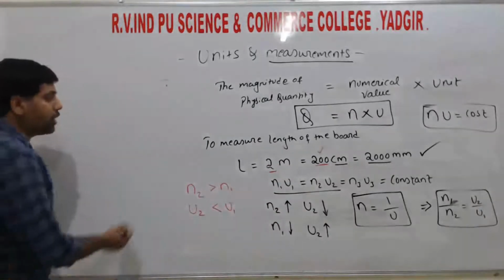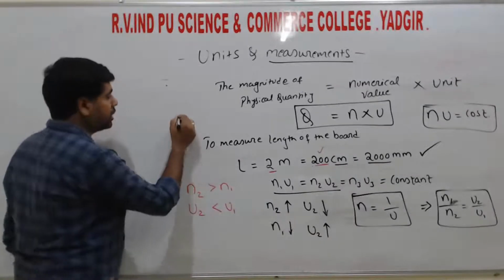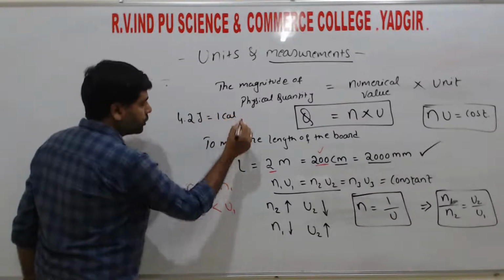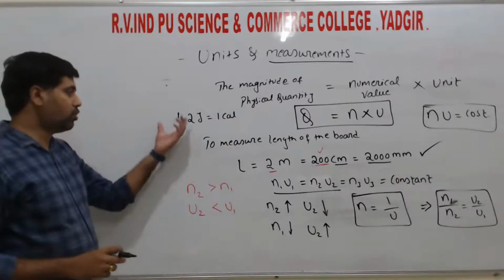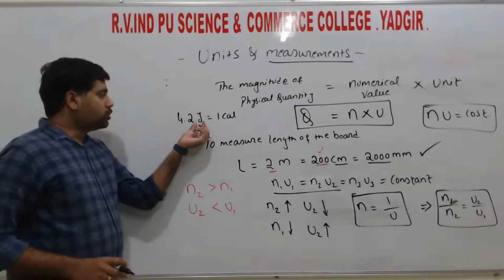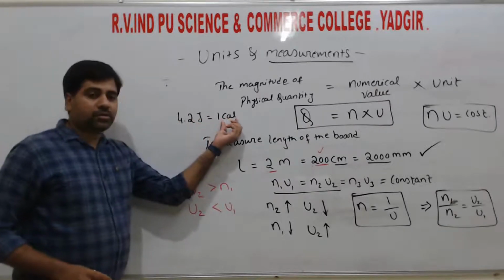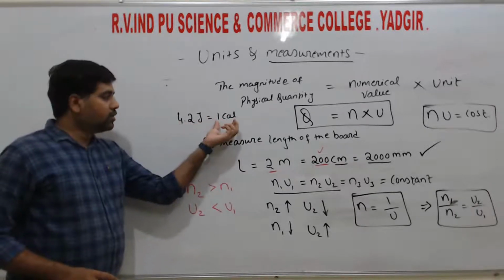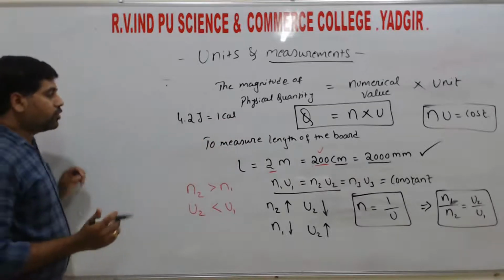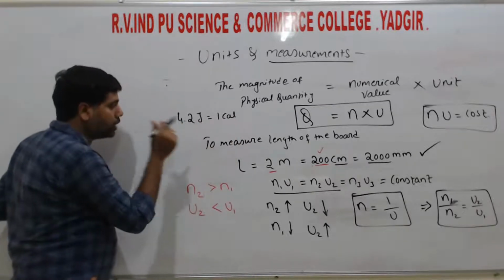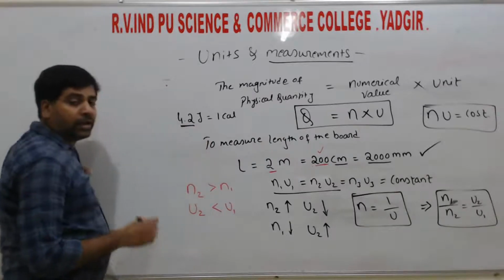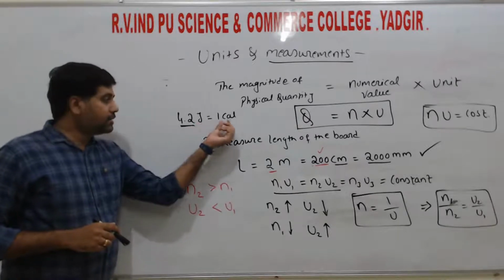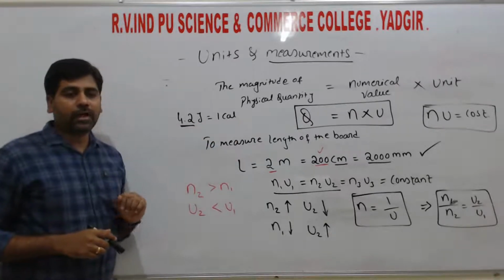Consider one more example, for energy: 4.2 joules is equal to 1 calorie, right? Already we know that joule is the unit of energy and calorie is also a unit of energy. Comparing these two, the numerical value 4.2 is greater than 1, so we can say that the unit joule is less than that of the calorie, right?